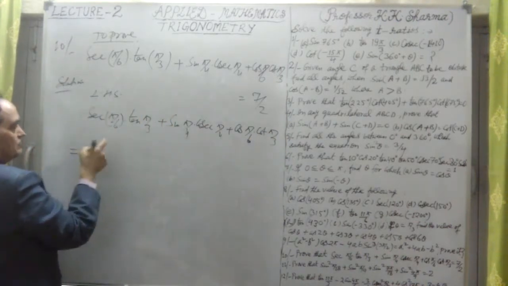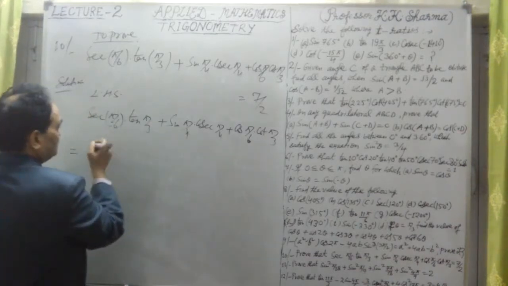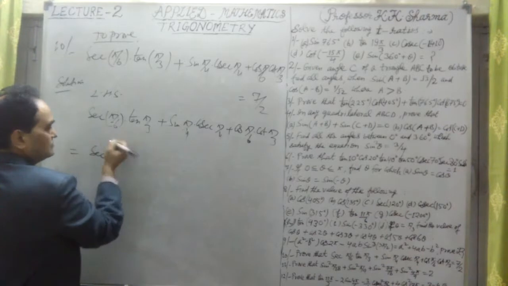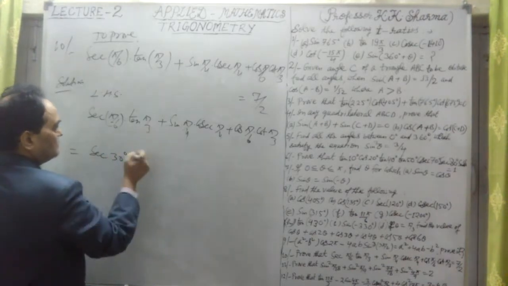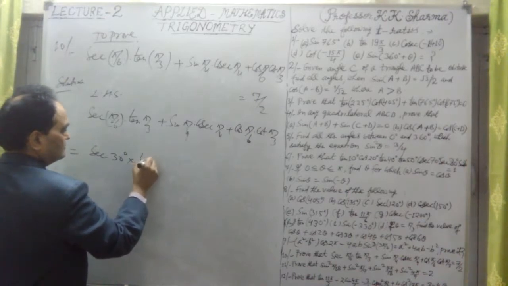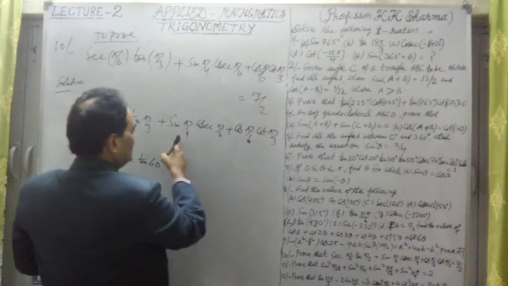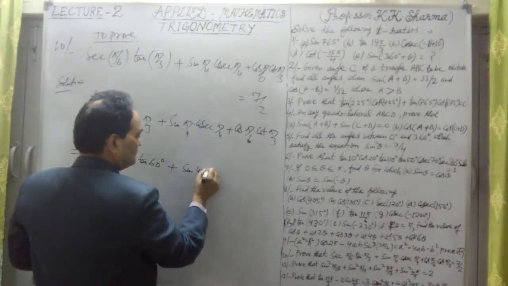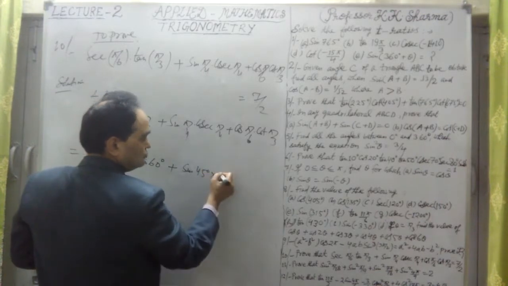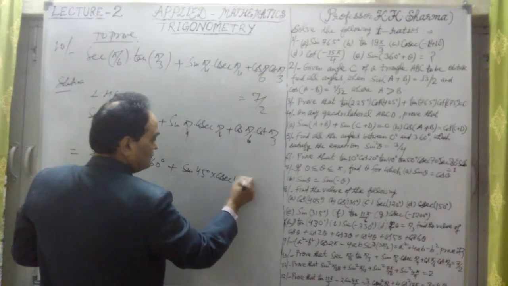Now let me solve it. Sec pi by 6 is sec 30 degree. Tan pi by 3 is tan 60 degree. Sin pi by 4 is sin 45 degree, and cosec pi by 4 is cosec 45 degree.